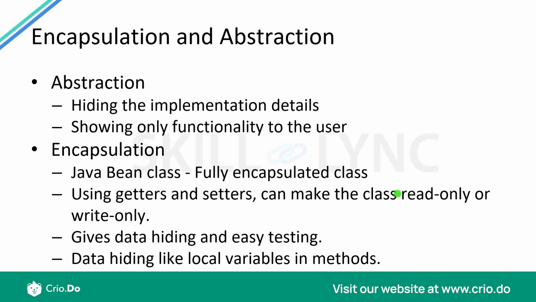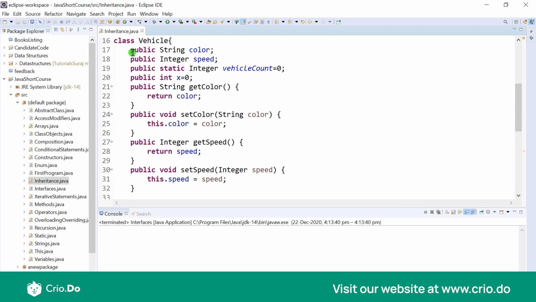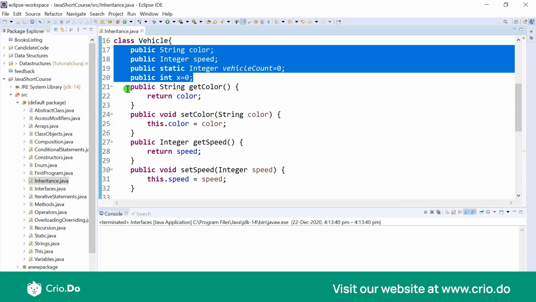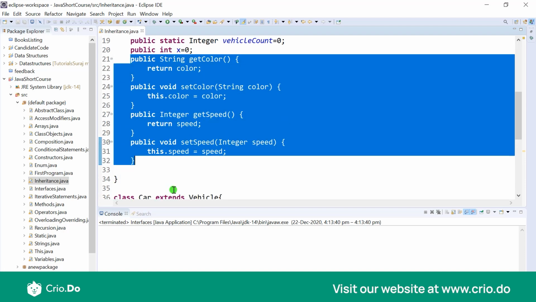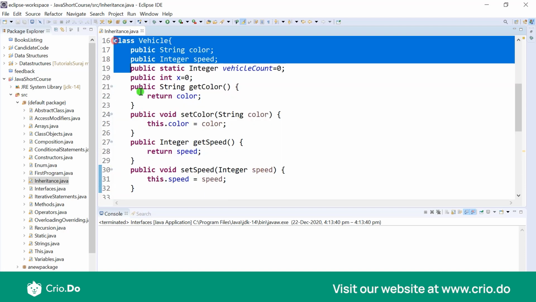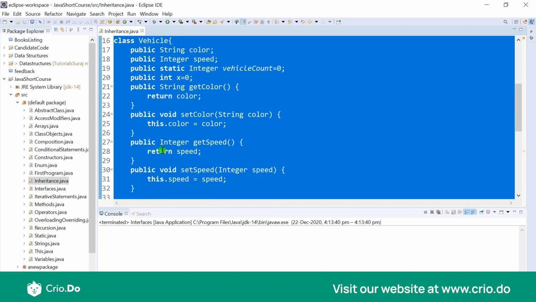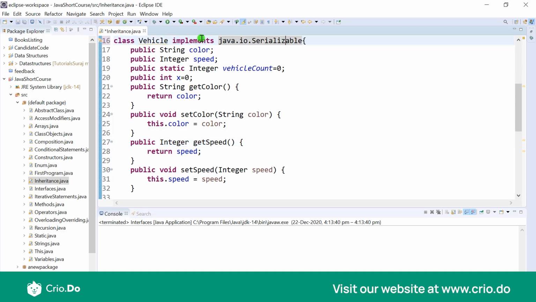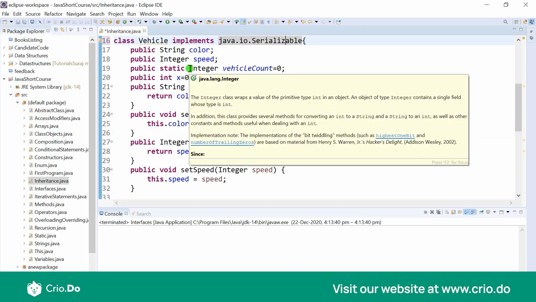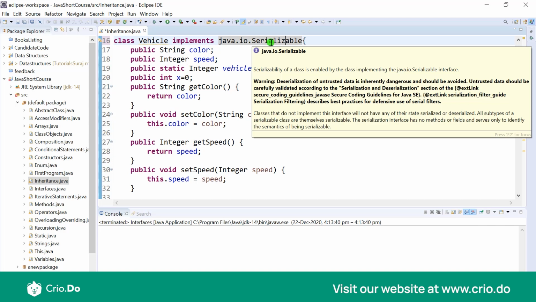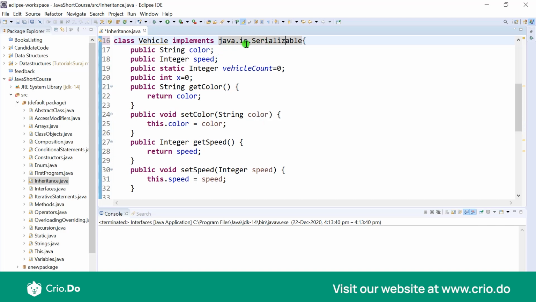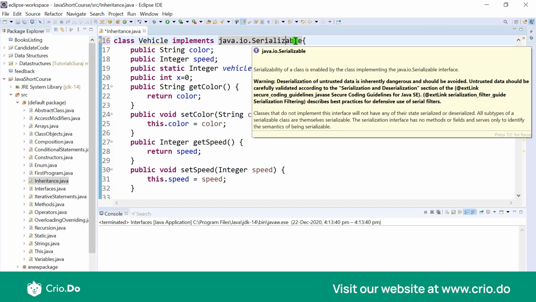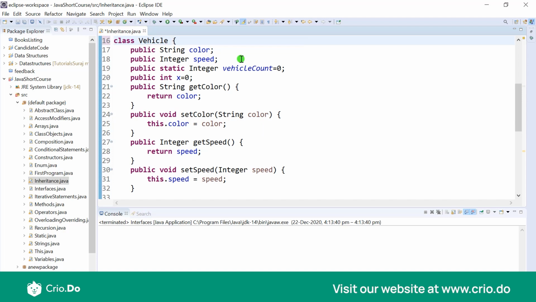Now consider this class which we wrote. This class Vehicle has all these variables and it only has getters and setters for the variables. That's it. This class can be called a Java Bean class. Technically, a Java Bean class should implement the Serializable interface of Java I/O, but we will look at this in the next module.